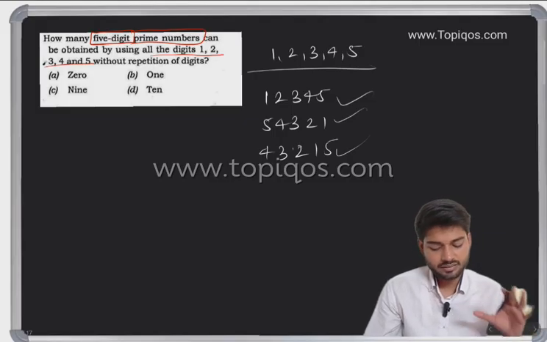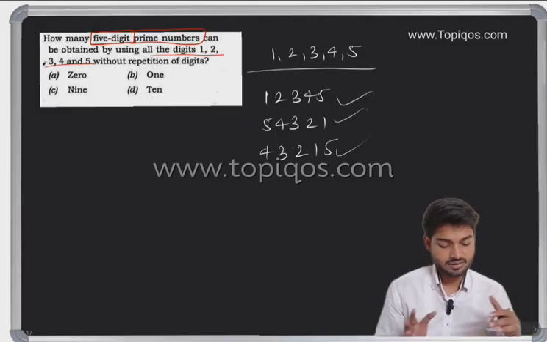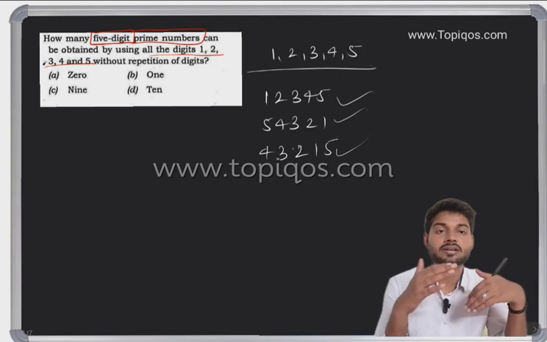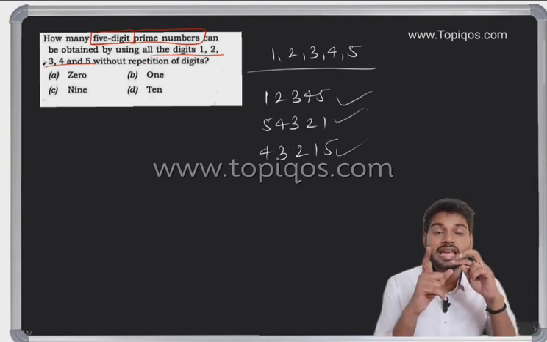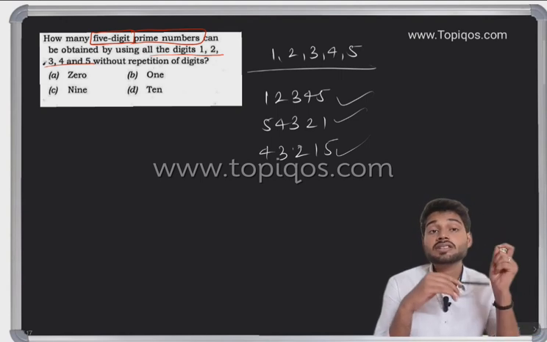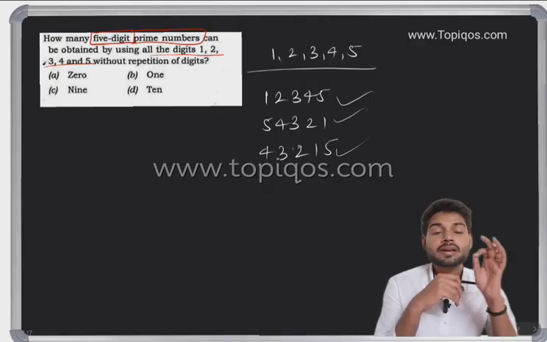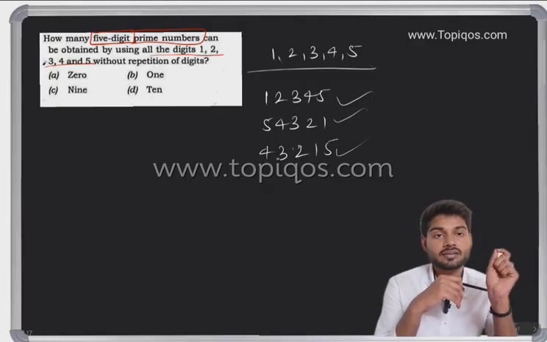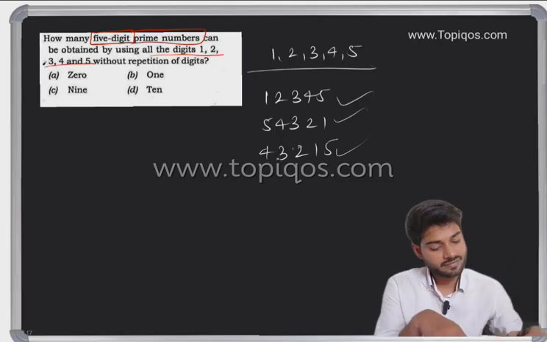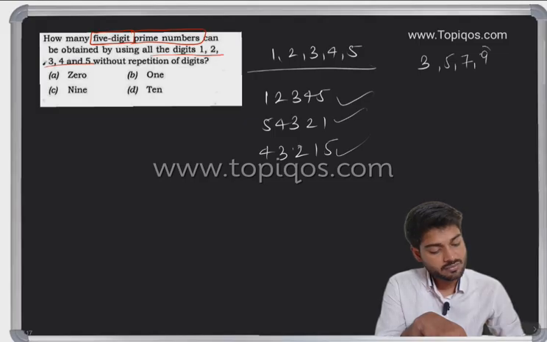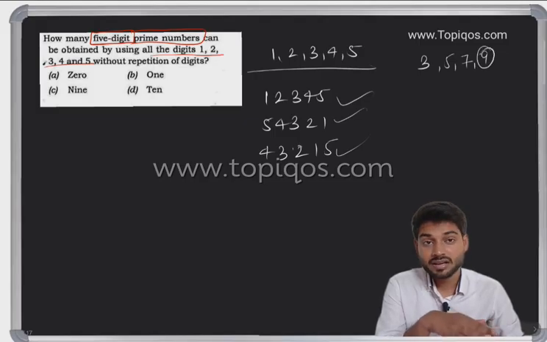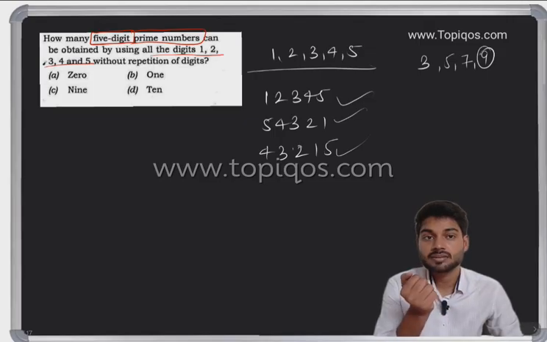So how many 5-digit numbers can be found which can be a prime number? Tell me, what is the basic rule of a prime number? A prime number cannot be divided. For example, when we consider 3, it cannot be divided again. 5, 7. Why am I not taking 9? Because it comes in the 3 table.